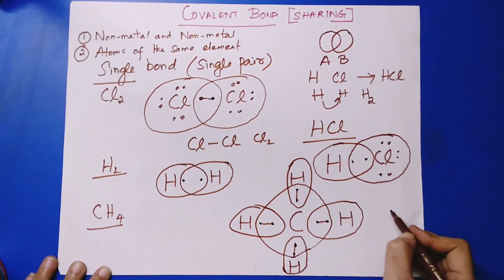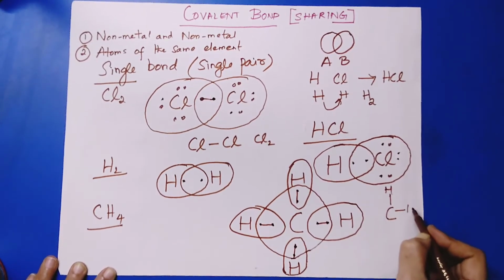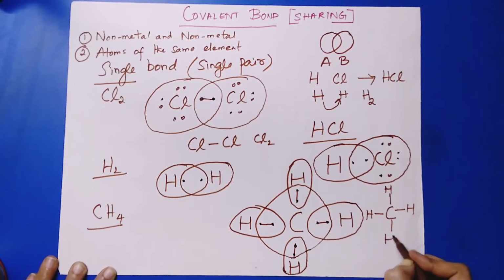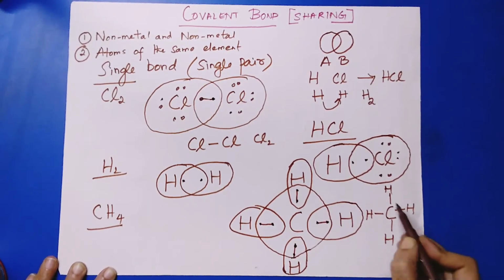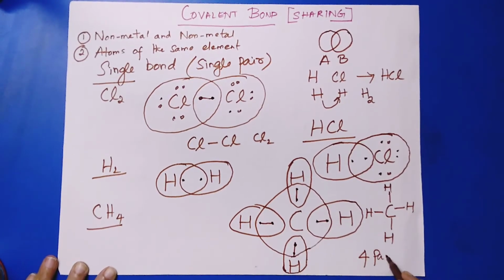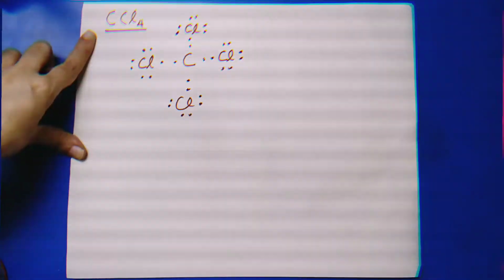So this is another way it is represented. Carbon combining with 4 hydrogen atoms, each having a single bond. Here, how many shared pairs of electrons are there? 1, 2, 3, 4. 4 pairs. So there are 4 pairs of shared electrons.